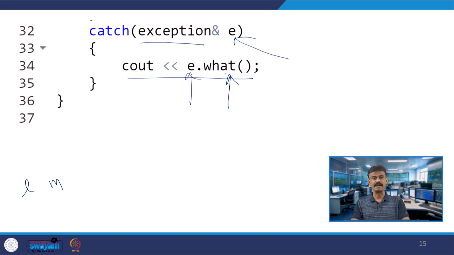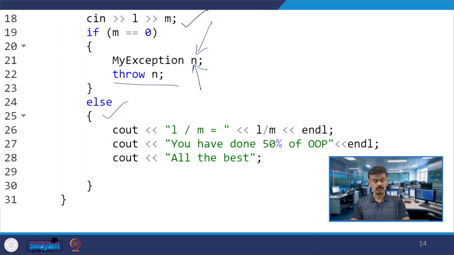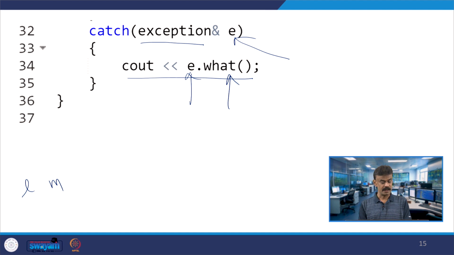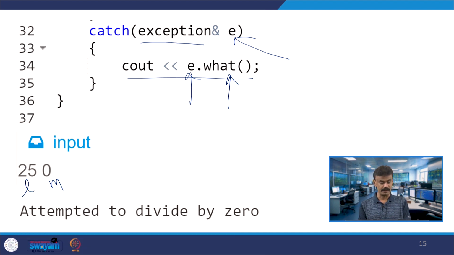When it is invoking what, this will give "attempted to divide by 0", and this will be returned. So, when I run the code, this is your input and I will get the output "attempted to divide by 0".